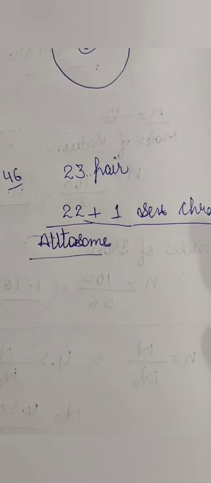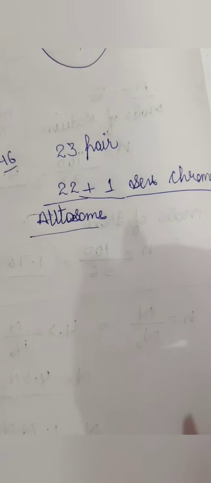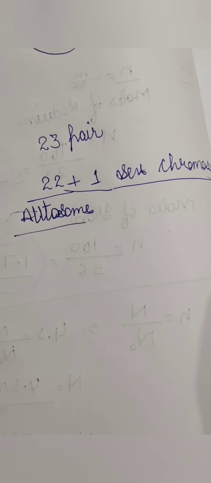Definitely the child will have their own unique features as well, but these 23 pairs of chromosomes, they are 22 from the mother and 22 from the father, and this one pair is called the sex chromosomes, one from the mother and one from the father. Now this can be an X or a Y chromosome.